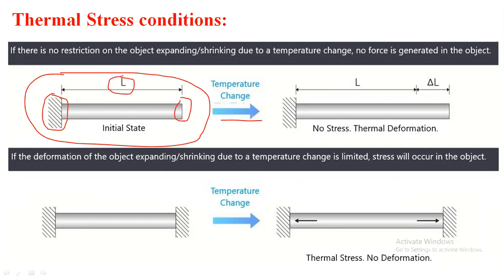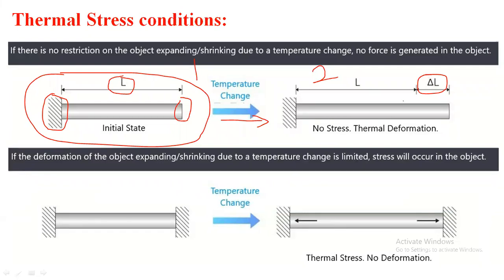Now if there is an increase in temperature, suppose the total rod comes in contact with temperature, then what happens is that the expansion of the body takes place from L to L plus delta L. You can see this in the second figure; this is the second figure, this is the first figure. In figure number 1, no expansion is taking place because the body is not in contact with temperature. But after some time, if temperature is given to this rod, expansion of the rod takes place, and that expansion is represented by delta L.